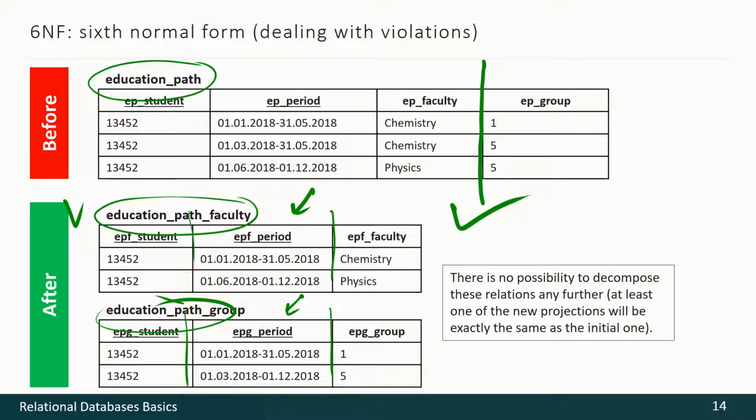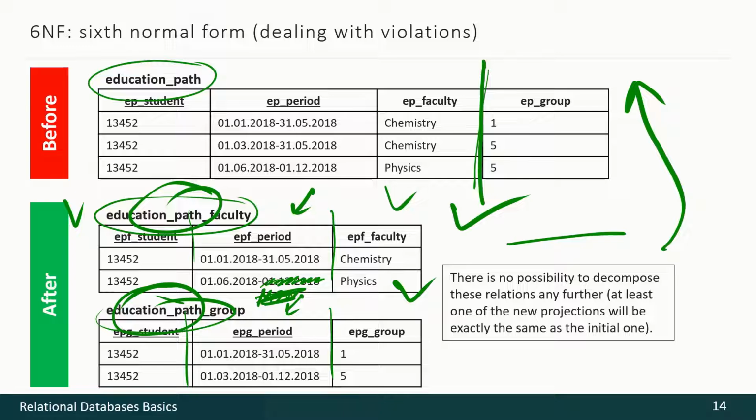But if, for instance, we have not a real date here, but such a placeholder as now, we may split that not vertically but horizontally. Please refer to the video about dependencies. But here we do not have that now, and that's the final situation. We cannot decompose such relations any further.